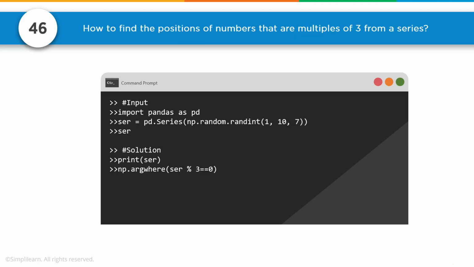Number 46. How to find the positions of numbers that are multiples of 3 from a series. And in here we're actually going to use NumPy to solve it. The first part, series, lets you know it's going to be a pandas series. And if we come down here, we have np.argwhere, so this is a vocabulary question, series with, remember the percent sign, mod 3 is a remainder, so if the remainder equals 0, then we know the object divided by 3 has no remainder, so it's a multiple of 3.